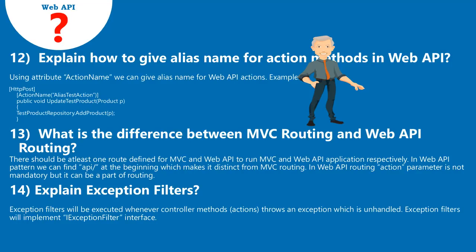13. What is the difference between MVC routing and Web API routing? There should be at least one route defined for MVC and Web API to run an MVC and Web API application respectively. In the Web API pattern we can find api/ at the beginning, which makes it distinct from MVC routing. In Web API routing, the action parameter is not mandatory, but it can be a part of routing.